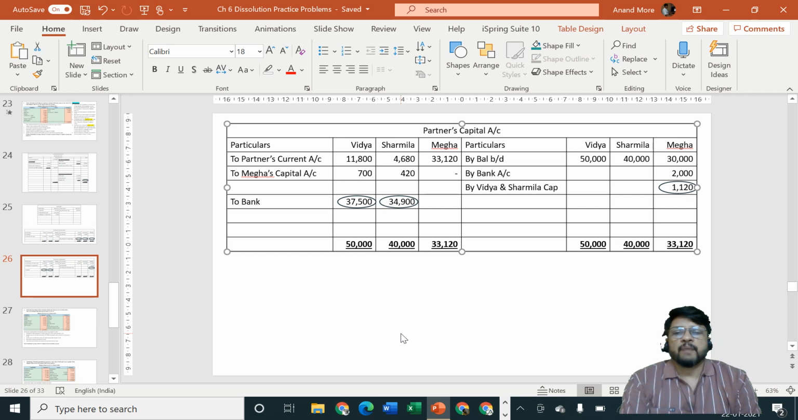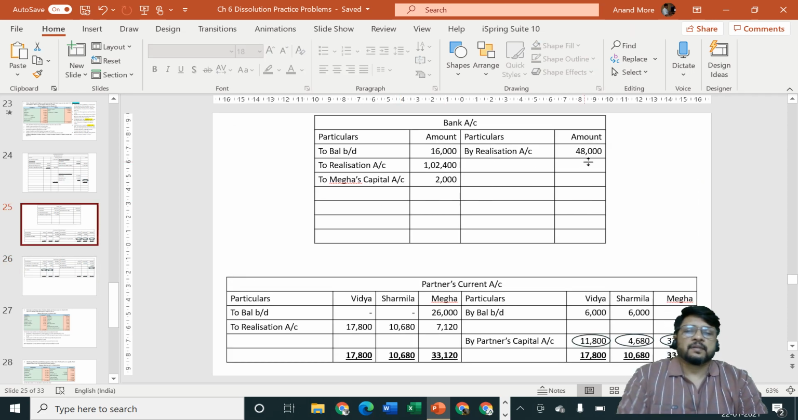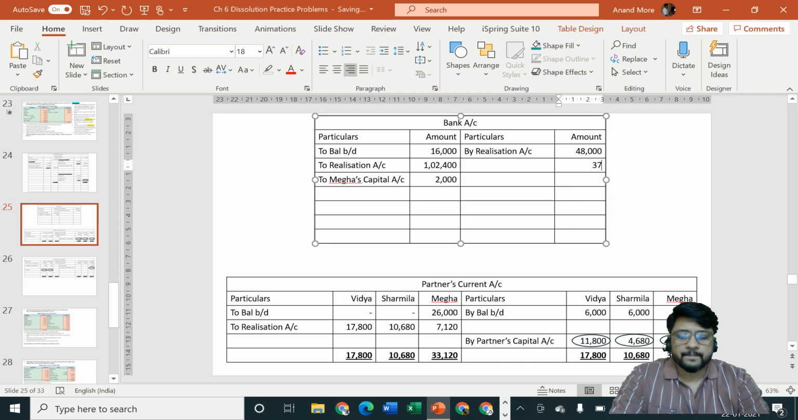Let us transfer it to bank account credit side, 37,500 and 34,900.